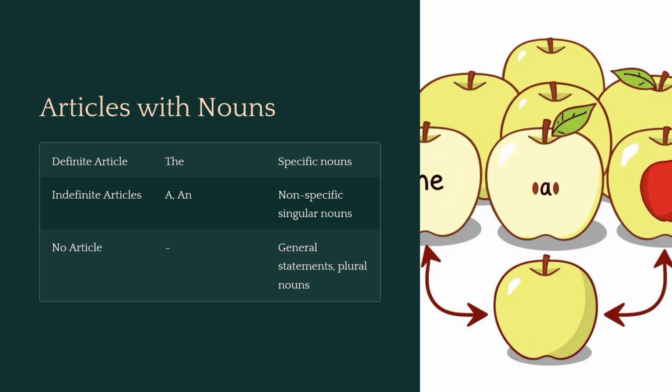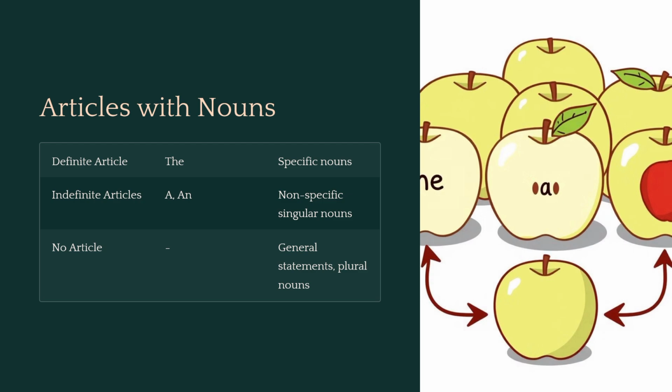And then we also have indefinite articles, the letter a or the word an. When we're talking about something that's less specific, non-specific, or singular nouns, we use the letter a or an. So for example, to take from the previous example, we can use a cat is on the roof. We don't know which cat exactly is on the roof. We just know that a cat is on the roof, compared to how the definite article was the cat on the roof is mine. So for this one, we just have a non-specific a cat is on the roof.